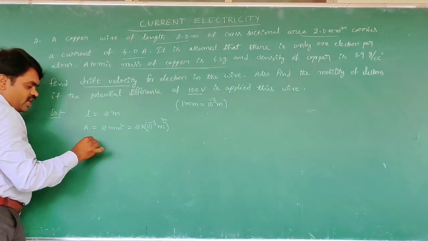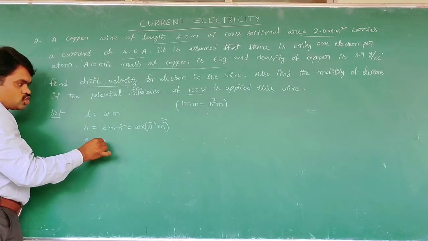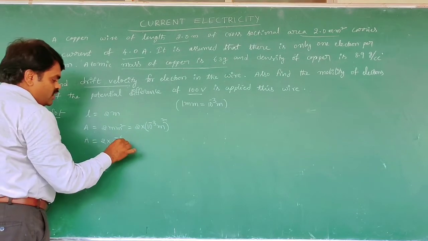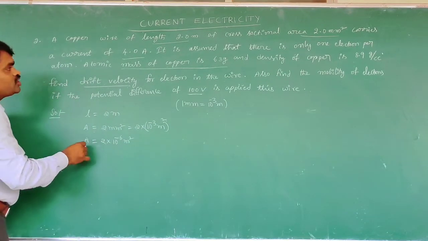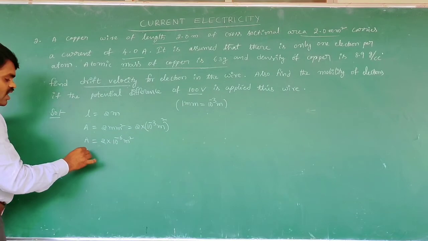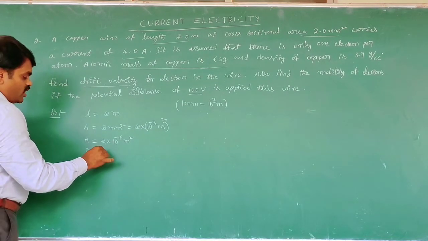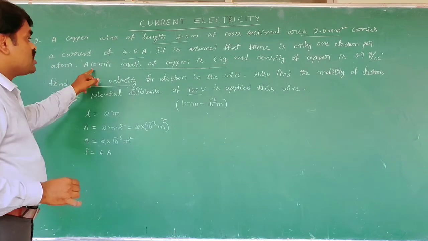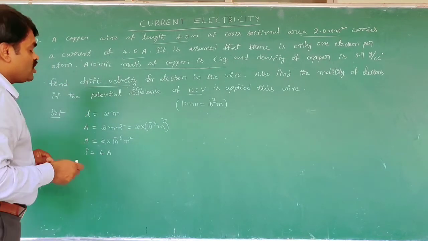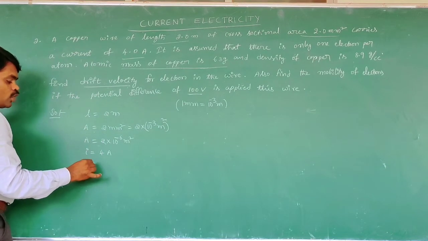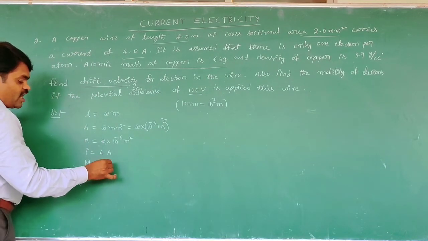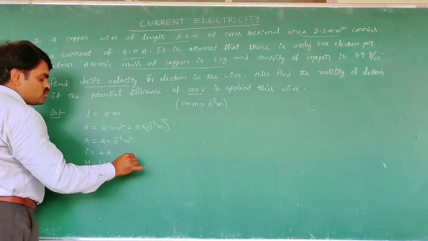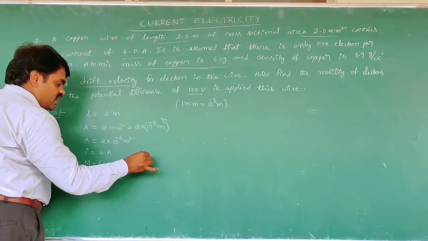So the cross sectional area of the wire is 2 into 10 to the power of minus 6 meter square. The current is I equal to 4 ampere. The atomic mass of copper, M, is 63 grams, converted into kg, 63 into 10 to the power of minus 3 kg.